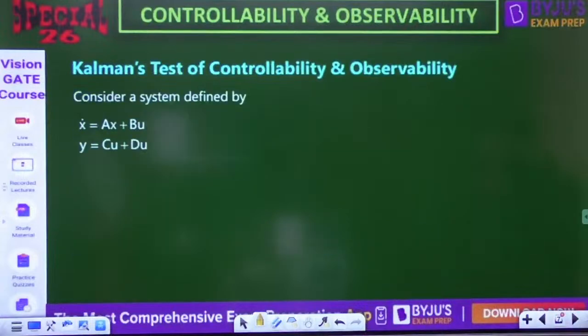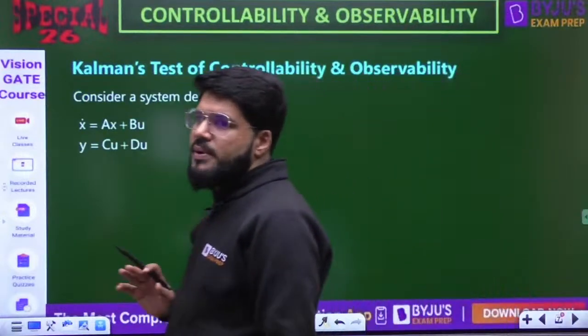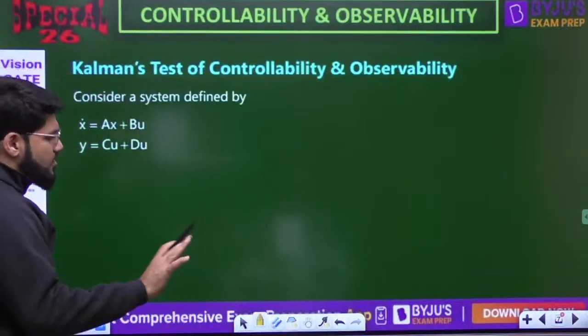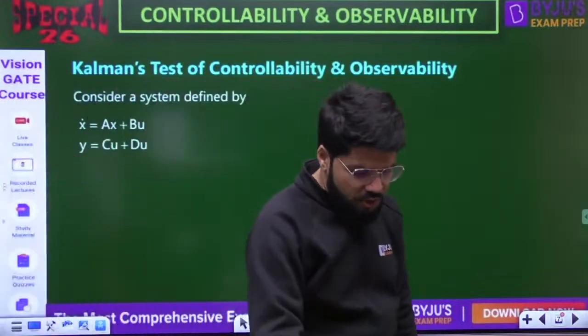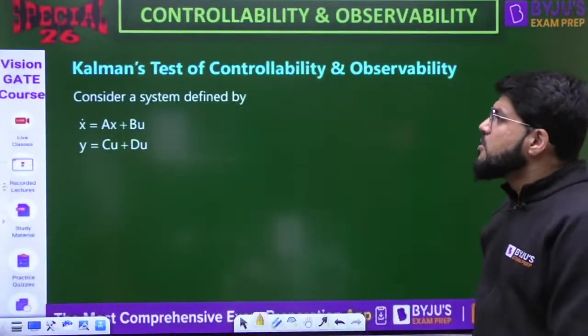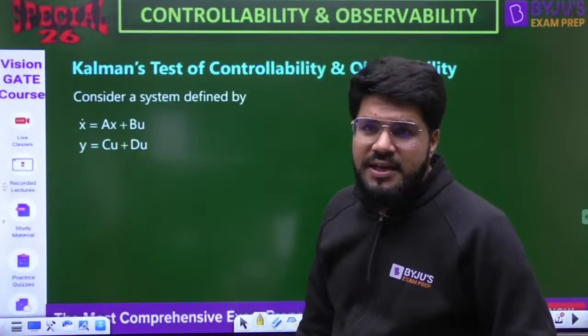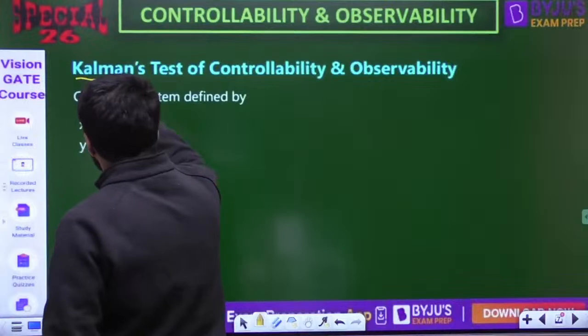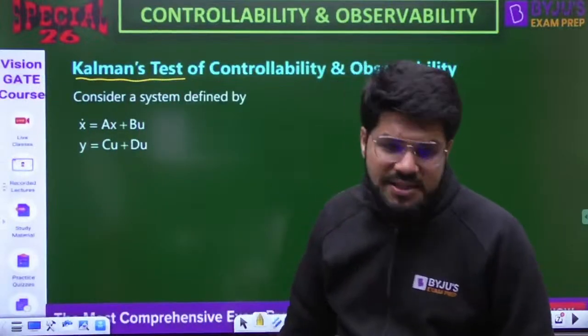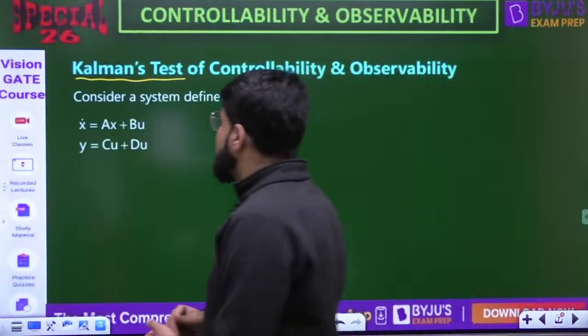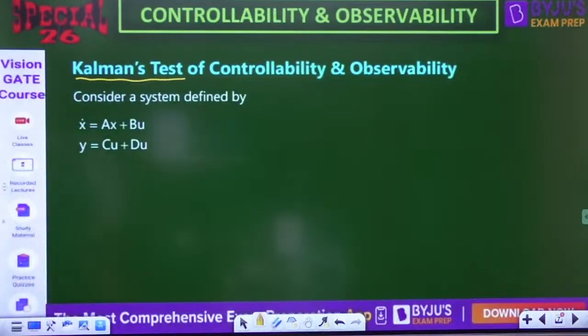Okay. Now, what are the tests of controllability and observability? Let us come to that. As I'm telling you, let's have a quick revision, and then question practice. So this session is more about revision of controllability and observability. Kalman's test of controllability and observability is the most general test. After that, there is one more special test, that is Gilbert's test, applied to specific forms only. But Kalman's test is the most general test to check controllability and observability.